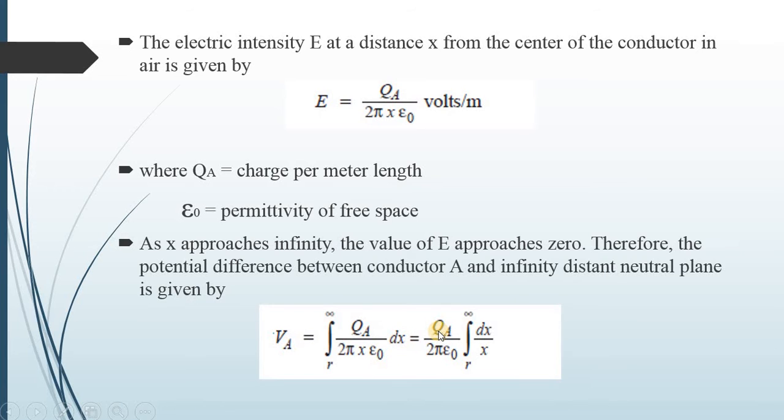By simplifying, QA upon 2 pi epsilon 0 times the integration from r to infinity of dx upon x. Simplifying again, we get VA equals QA upon 2 pi epsilon 0 ln of 1 upon r. So this is the potential at a charged single conductor.